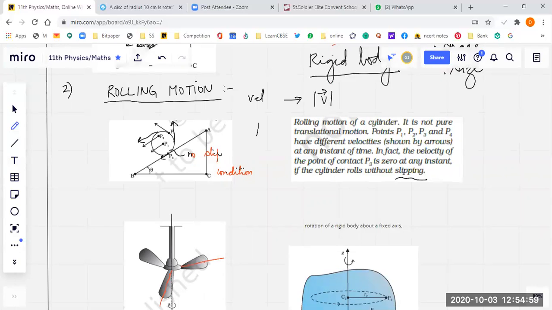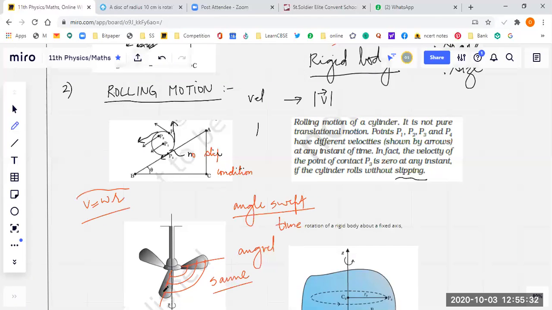Let's say in time t, this point reaches here, this point reaches here. Now you can see the angle swept by all the points is the same, right? So we can say that angular velocity is the same, because angular velocity is basically angle swept per unit time. In the same time, the angle swept by all these 3 points is the same. So their angular velocity is the same, but their linear velocity is different. Linear velocity v is equal to omega r. That's what I am trying to say. So different points have different linear velocity, even if I consider this fan as a rigid body.